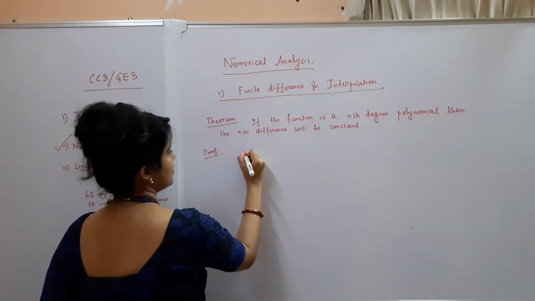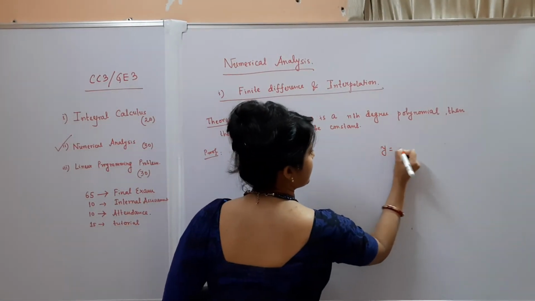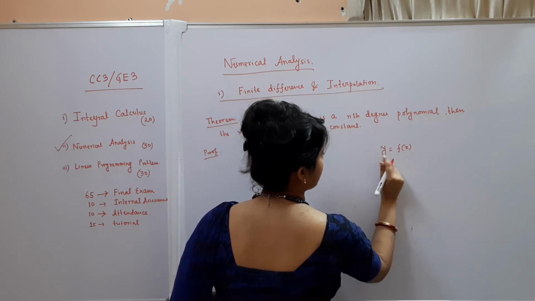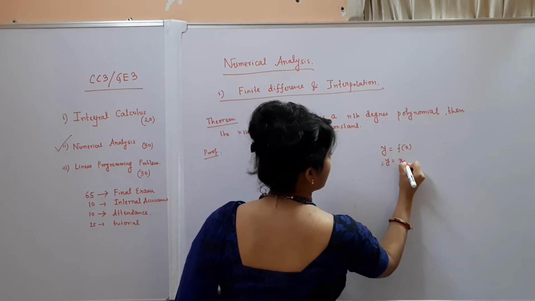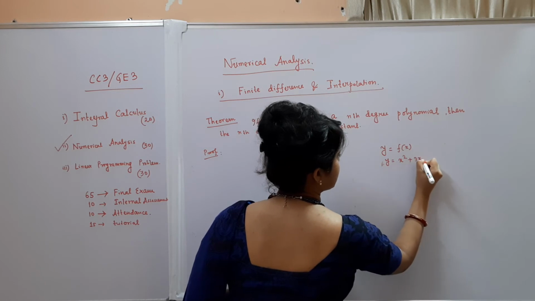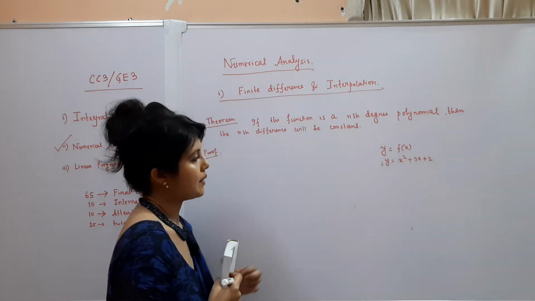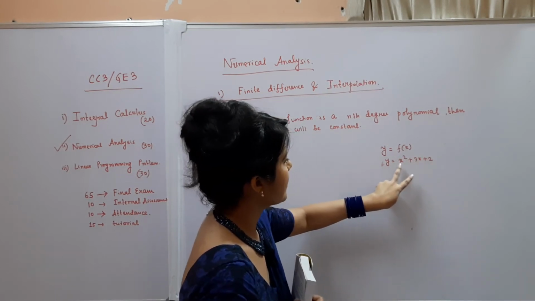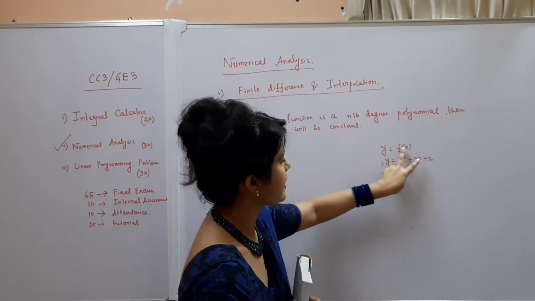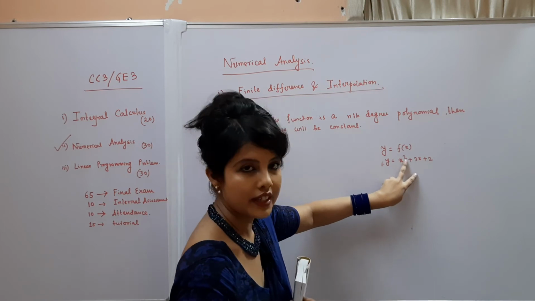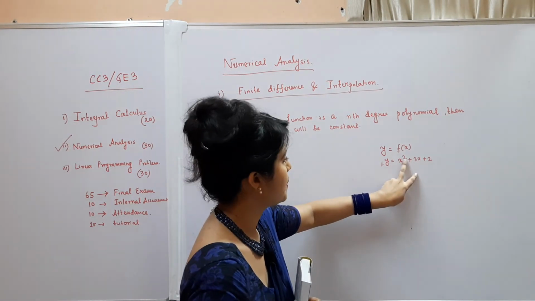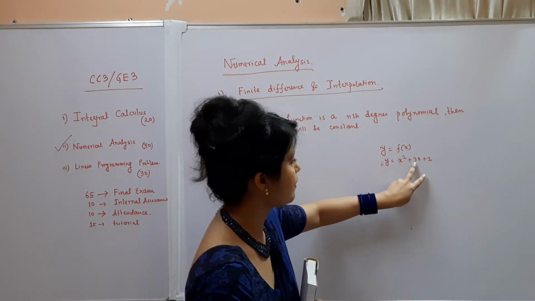Previously we discussed that when y is equal to f of x, we took y equal to x square plus 3x plus 2. Clearly here y is a function of x, and this function is a polynomial function of degree 2, because here the highest degree of x is 2.